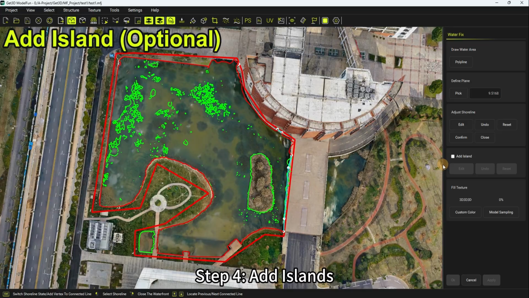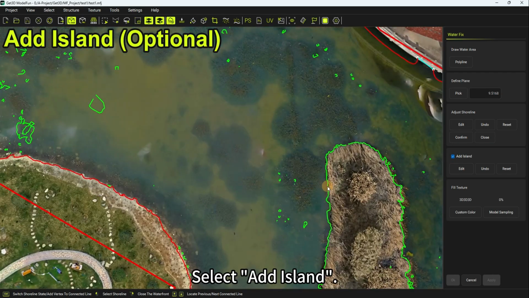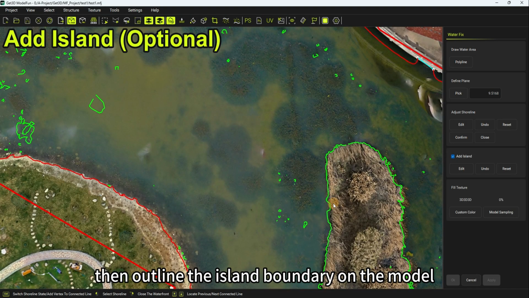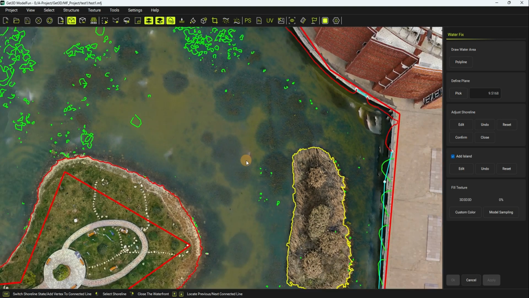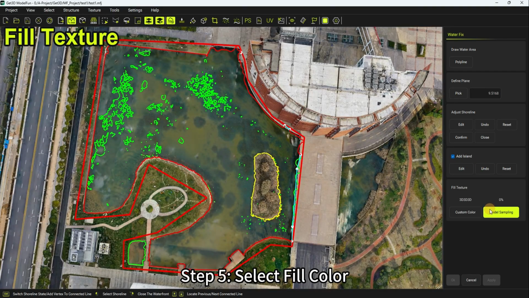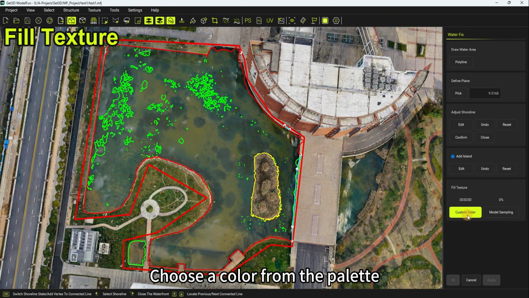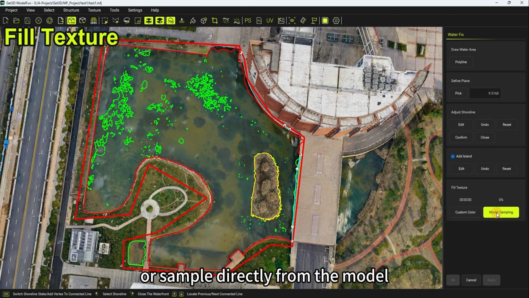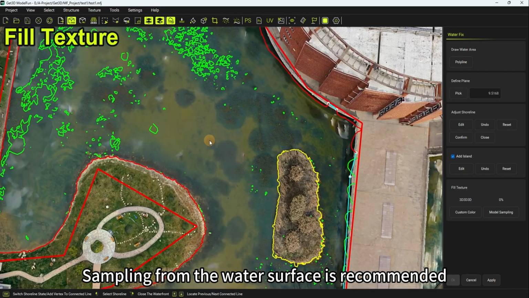Step 4. Add islands. This is an optional step. Select Add Island. Click Edit, then outline the island boundary on the model. Step 5. Select Fill Color. Choose a color from the palette, or sample directly from the model. Sampling from the water surface is recommended.